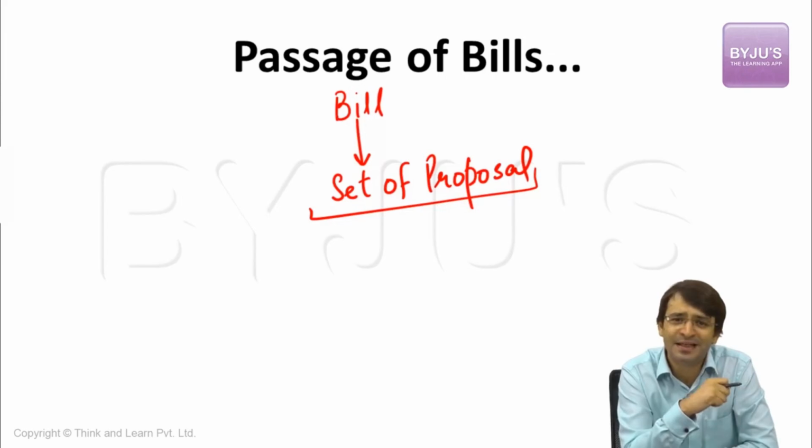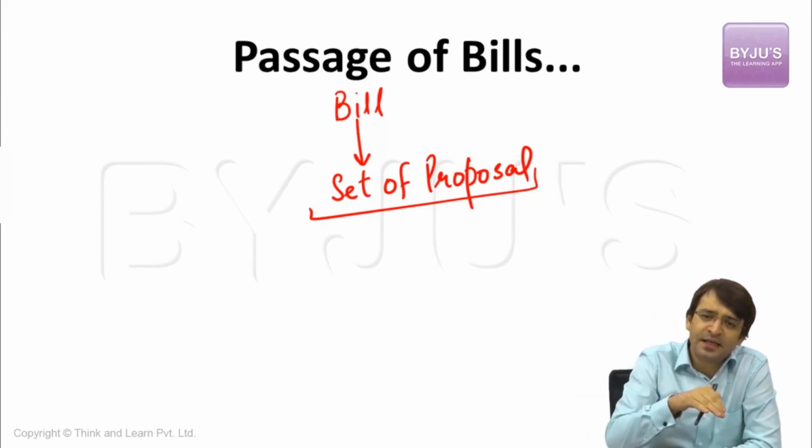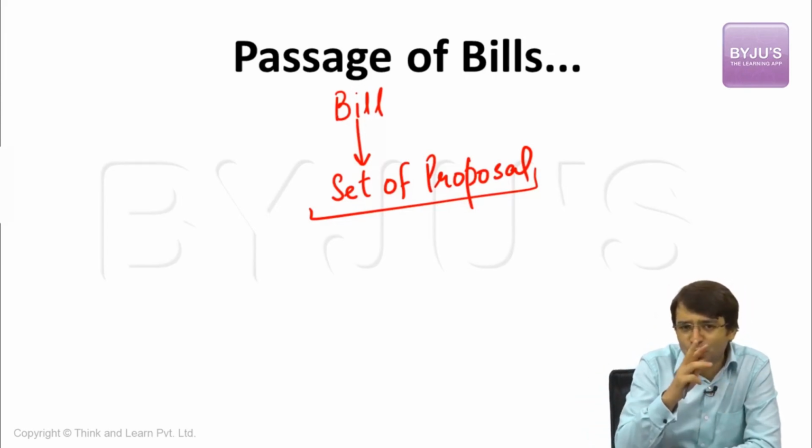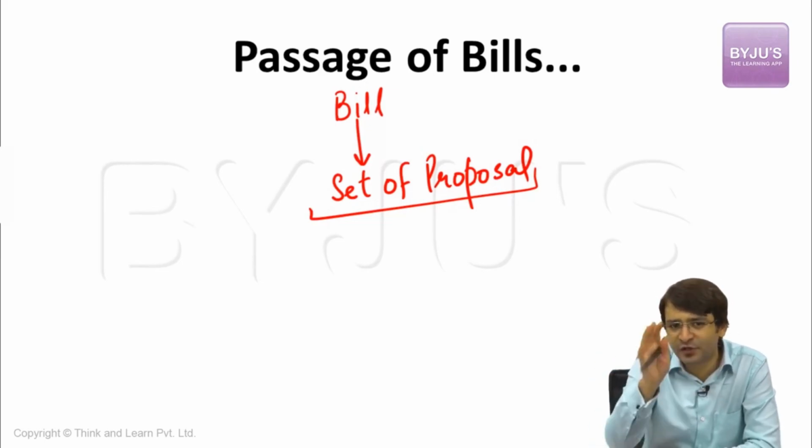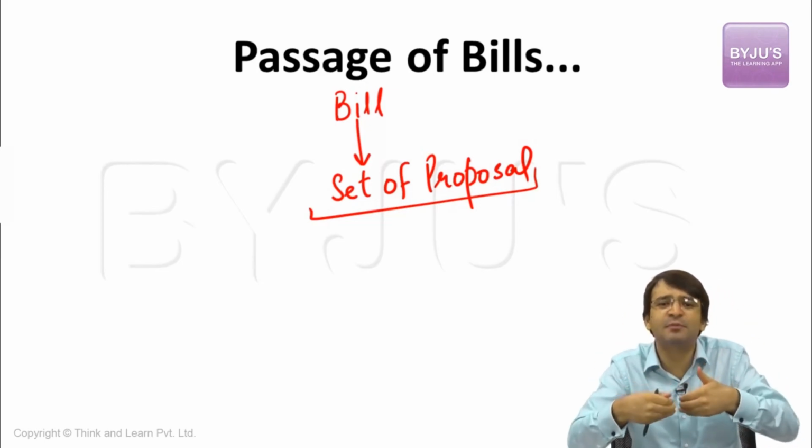In this bill, we talk about if this is land in an urban area and the government wants to acquire this land, 2 times the market price of this land will be given to the owner. If the land is in a rural area, 4 times the market price will be given to the owner. That means this is a land acquisition bill. What is a bill? A set of proposals.